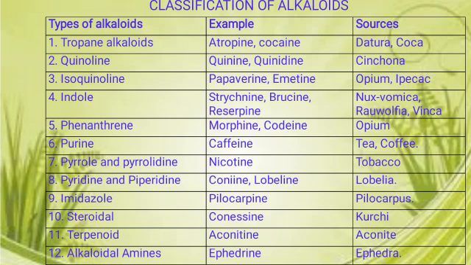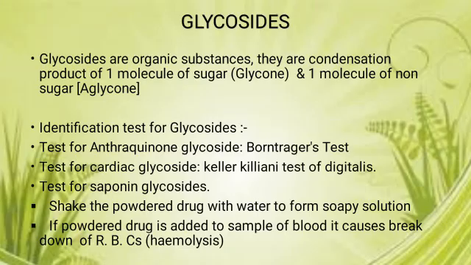After that, I have given the example of the actual alkaloids present in each drug in the middle column. Then the next chemical constituent is glycosides, present in Senna, Digitalis and many drugs. These glycosides are organic compounds which on hydrolysis give one molecule of sugar and a second, non-sugar part, called aglycone. The different identification tests for glycosides: the test for anthraquinone glycoside is Borntrager's test, and the test for cardiac glycoside is called the Keller-Kiliani test.